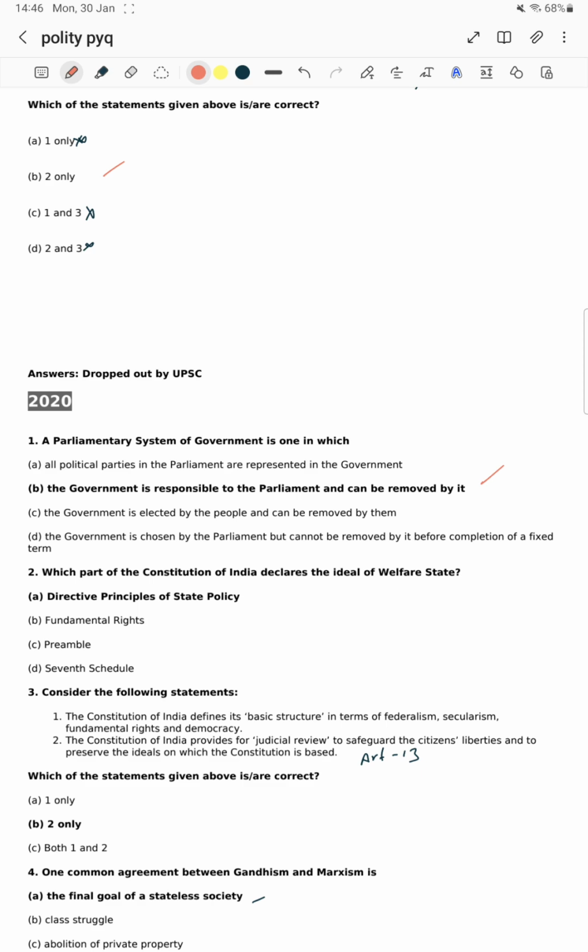What is the parliamentary system? It means the executive is responsible to the legislature. The legislature has the power to remove the executive. That is a parliamentary system.